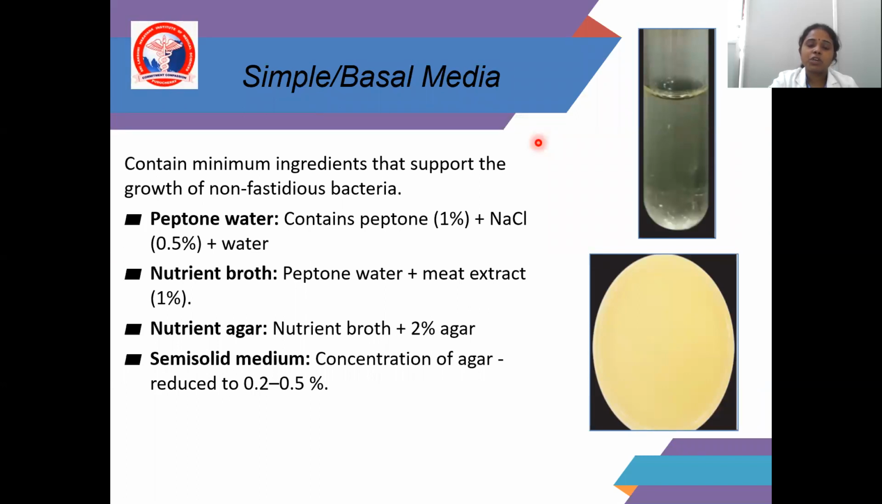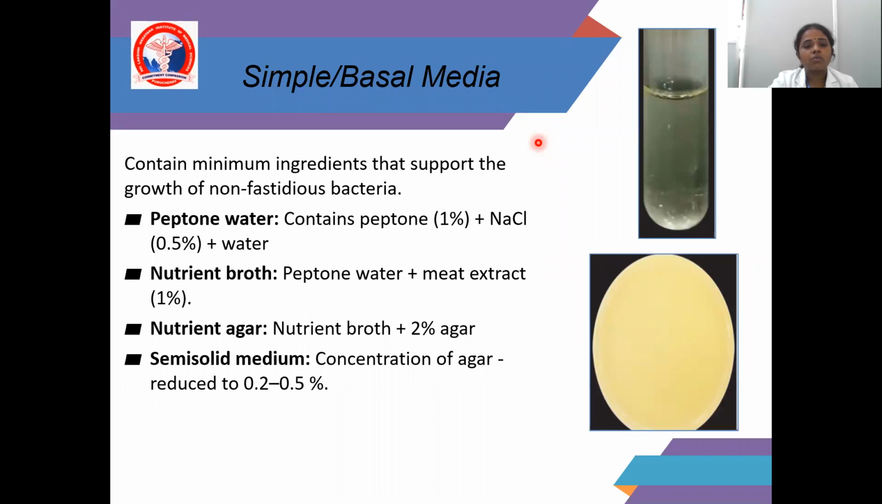For that purpose we are using agar. For solid media, we are using 2% agar. For semi-solid media, 0.5%. So here, nutrient agar is a solid media. Nutrient broth plus what is the agar content we are using? 2% agar. Coming to semi-solid media, the concentration of agar is reduced to 0.2 to 0.5%.